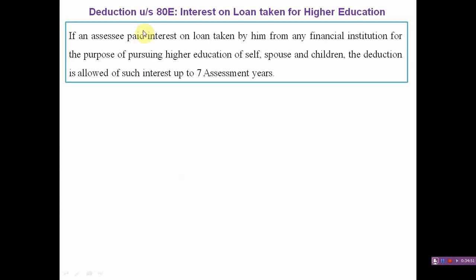Next one, deduction under section 80E. This deduction is allowable to an individual and Hindu undivided family, if any interest is paid on the loan taken for higher education, for pursuing higher education, and the amount of deduction is 100% of the interest paid, or the full amount.